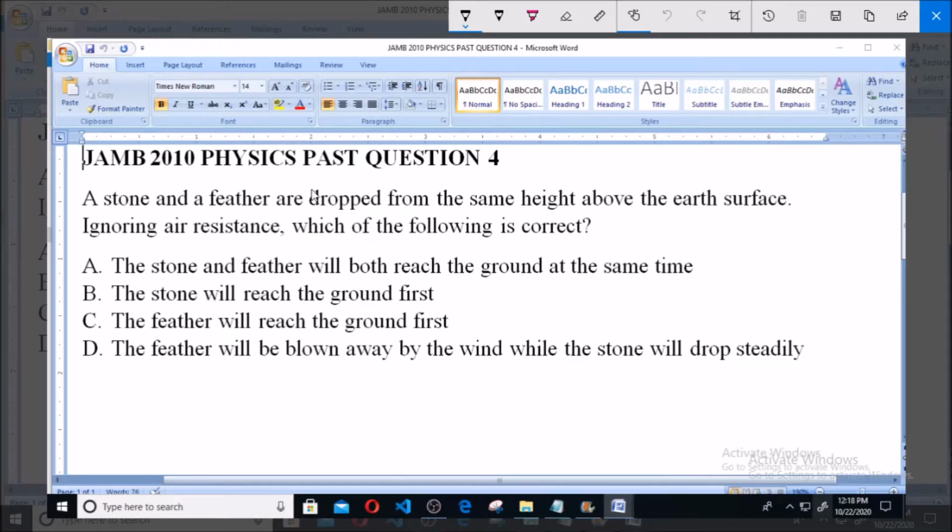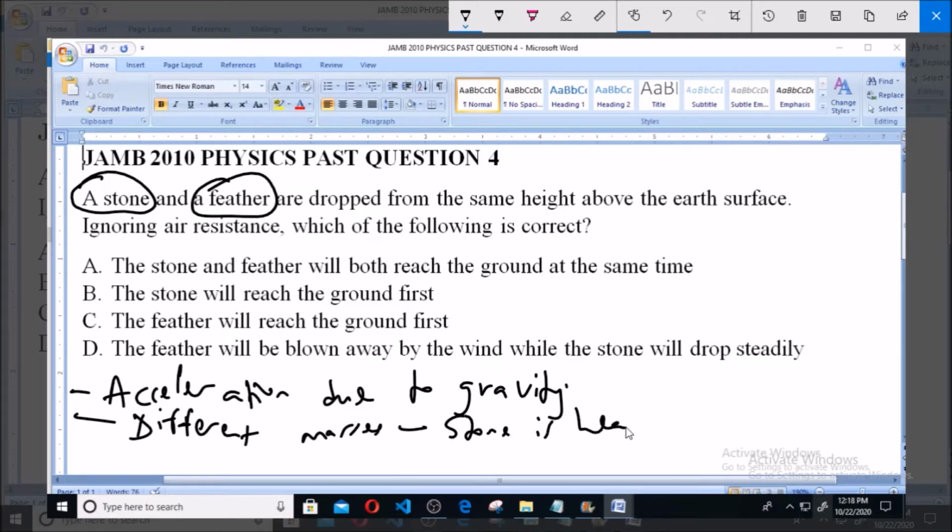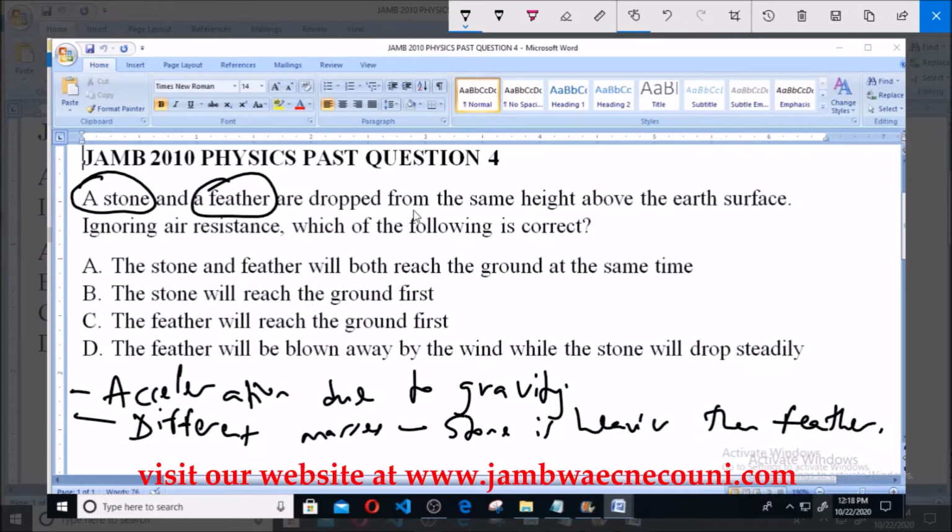Now, there are some things to take note of here, okay? First, you are looking at acceleration due to gravity. Now, you have two objects, a stone and a feather. Another thing to note is that they both have different masses. Obviously, the stone is heavier than the feather, and they are dropped from the same height above the Earth's surface.